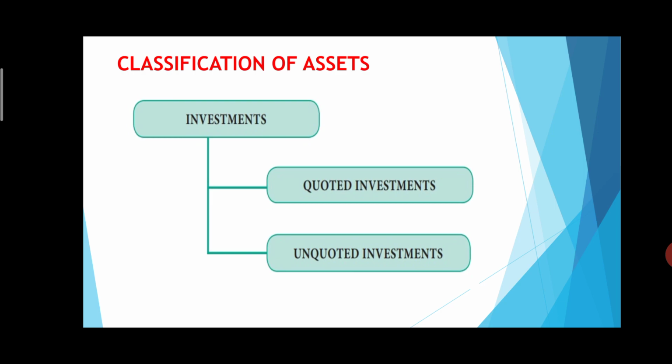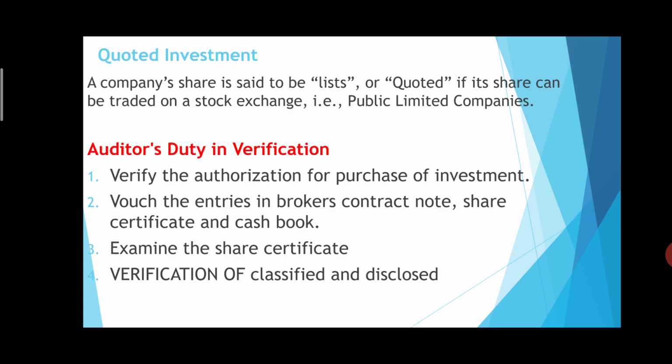And next we have classification of investment. The investments are classified into two. One is quoted investment and the second one is unquoted investment. Let us see what is quoted investment. A company's share or security is said to be listed or quoted if its shares can be traded on a stock exchange, that is, a public limited company.